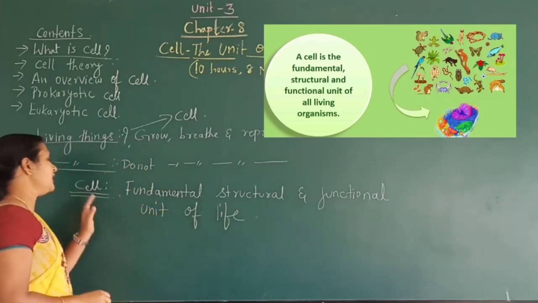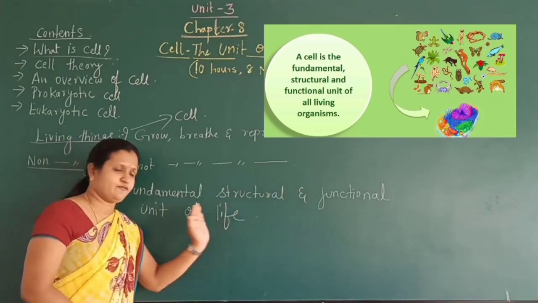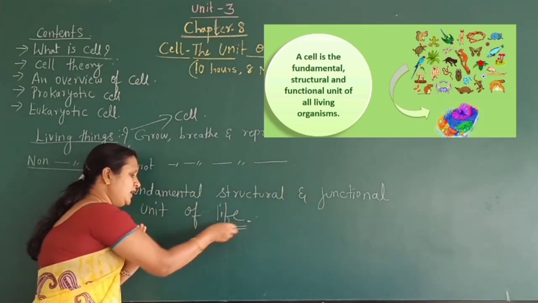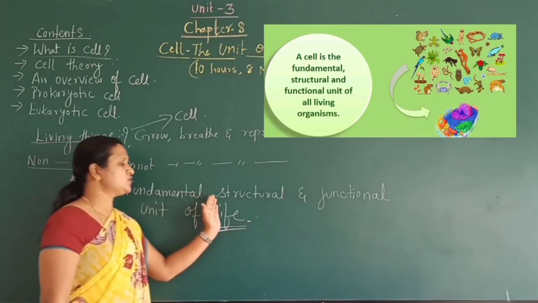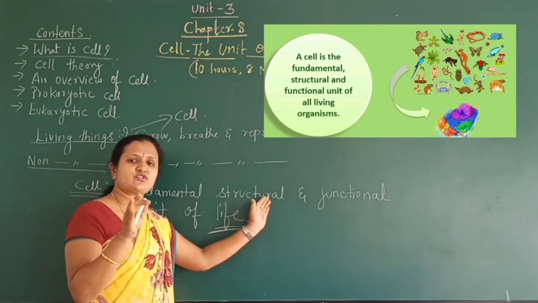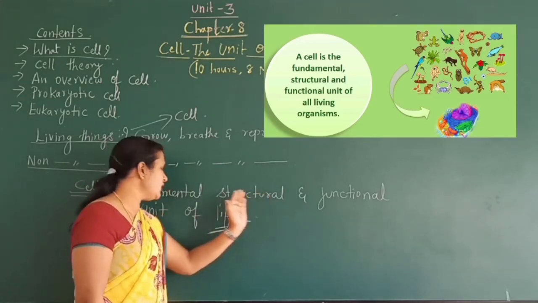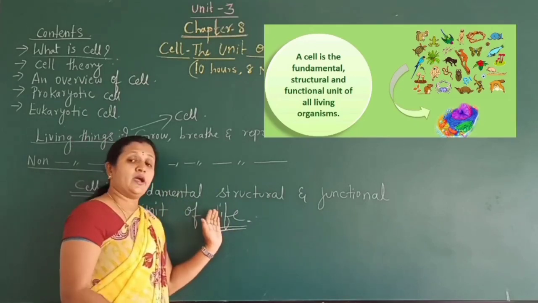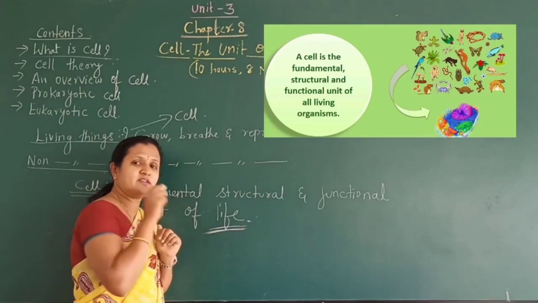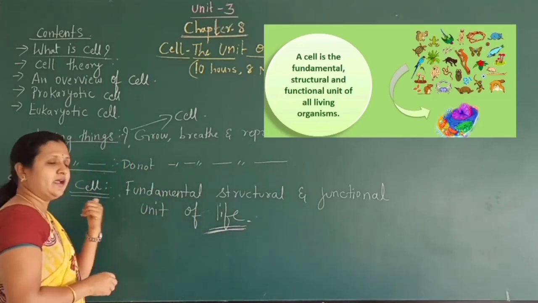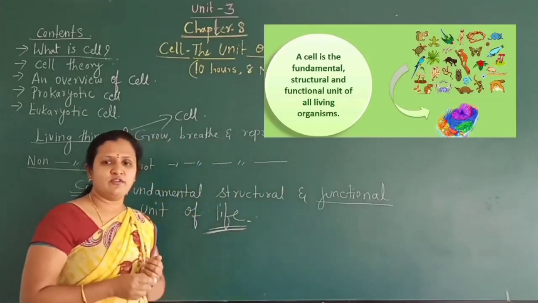So we call the cell the fundamental, structural and functional unit of life. That means any life has formed from the cell and hence it is called structural. It gives one structure to the life. All the functions which take place in life are because of the cell, and hence it is called a functional unit of life.